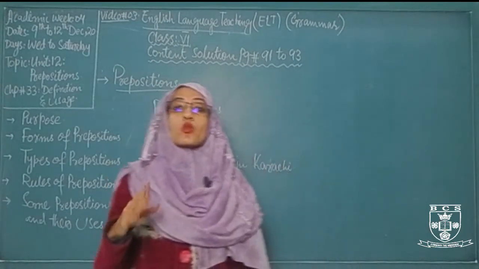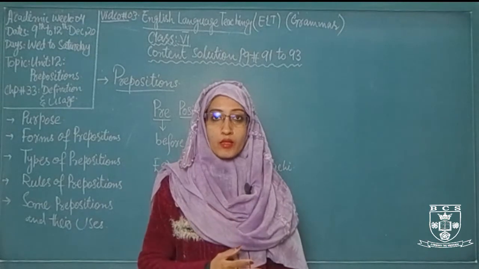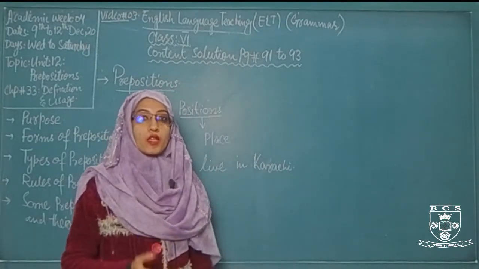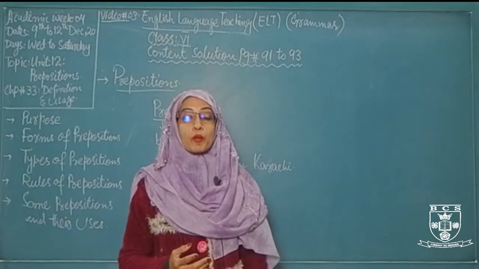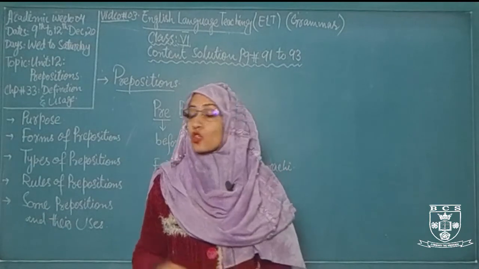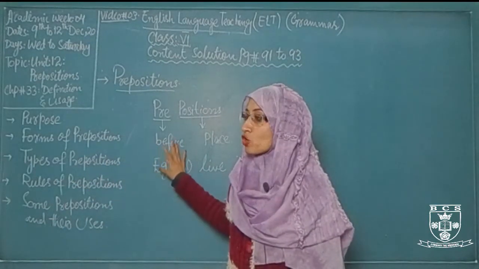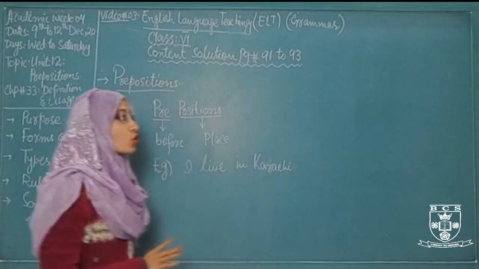Preposition is also a part of speech, and parts of speech I have told you about in my previous classes. The parts of speech are 8 in number. For example, noun, pronoun, verb, adverb, preposition, conjunction, interjection and adjective. So preposition is one of them. Today we will study the preposition. So let's see what the preposition means.